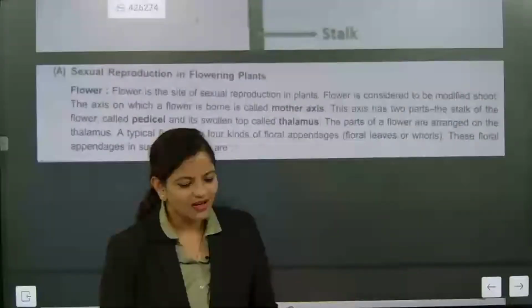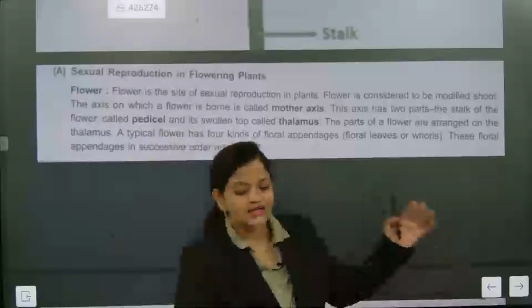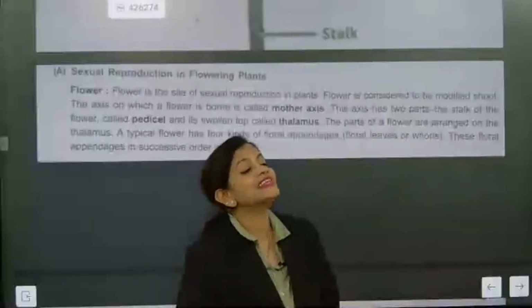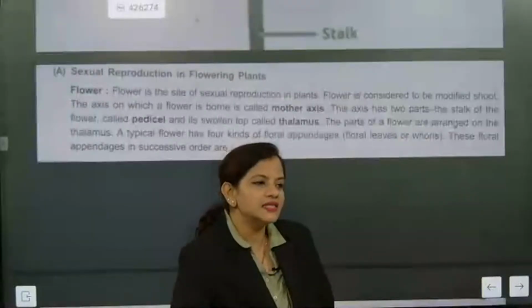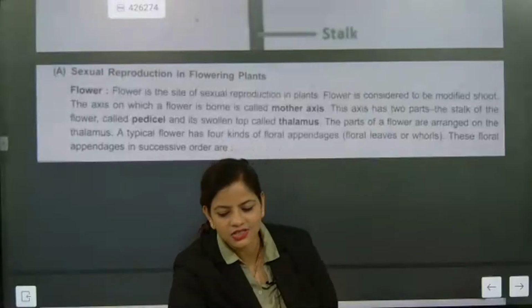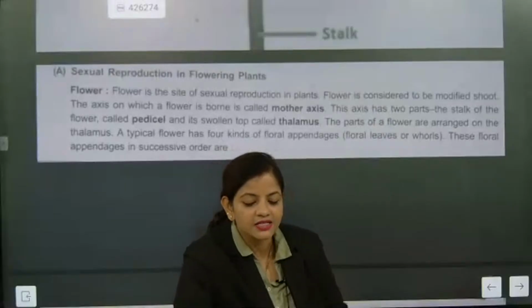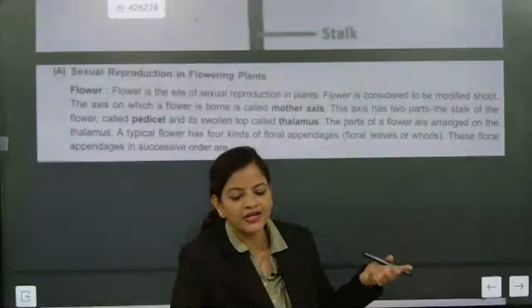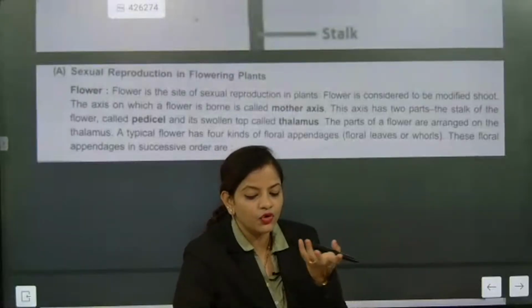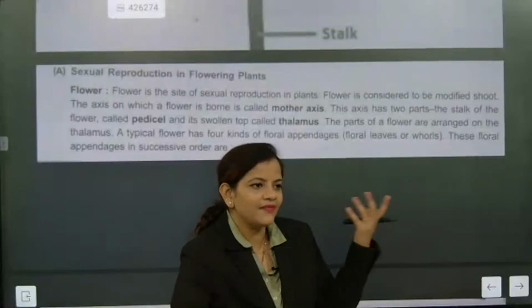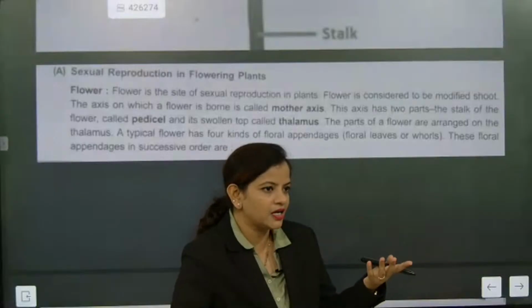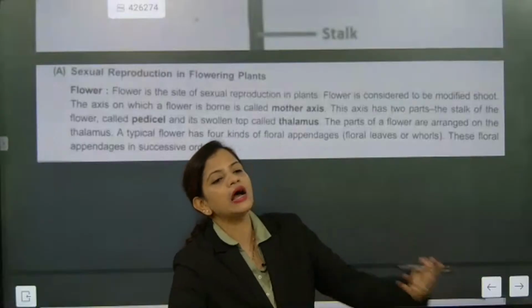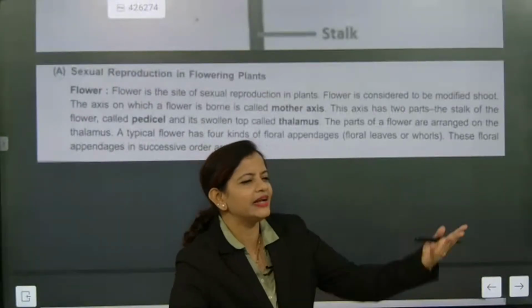Exactly, the axis on which the flower is born is considered the mother axis. Understood? Now the next part: a typical flower will have floral appendages, which means whorls, that is, petals, and the petals will be so attractive. Correct?